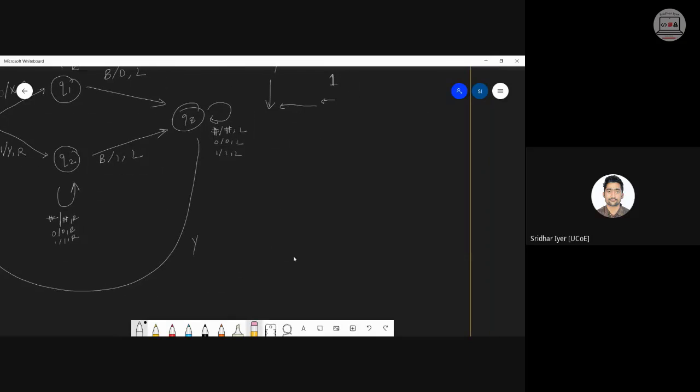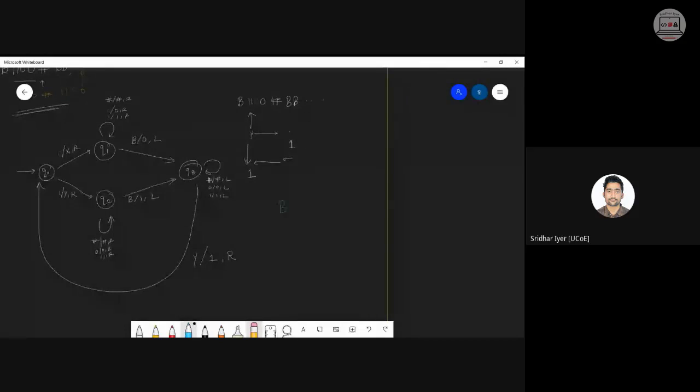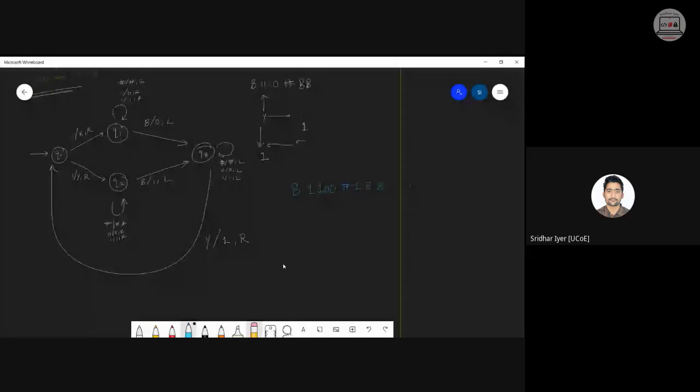Now what will we do? While coming back to the left, if I encounter a Y, I will simply replace that with a 1 and repeat the entire process once again. Is it clear now? So while coming back, when a Y was encountered, we made it 1 again. So after the first cycle, I am left with something like this: 1100 hash 1 followed by blanks. Am I clear? Did everyone understand now? Same step we will repeat, the entire same step once again for the next symbol.